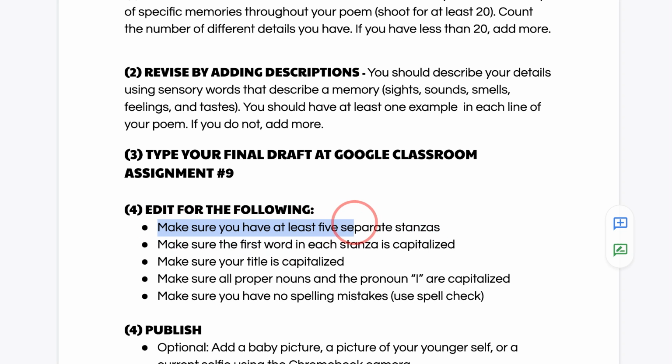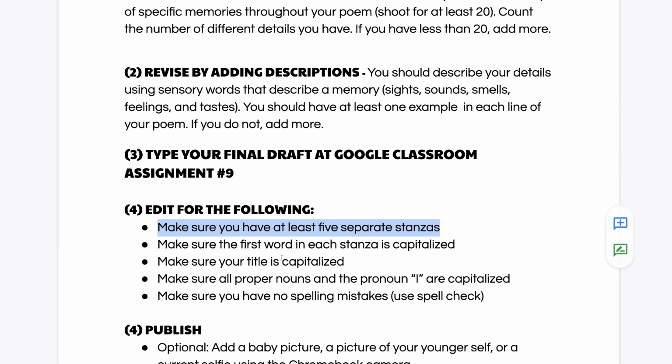Make sure that you have 5 separate stanzas. So just like it looks on your rough draft, I want you to hit the return button 2 times so that those stanzas are clearly separated. They're like paragraphs in your poem. Pause the video and do that now if you need to.